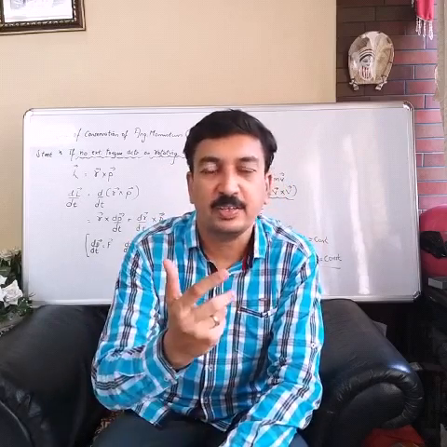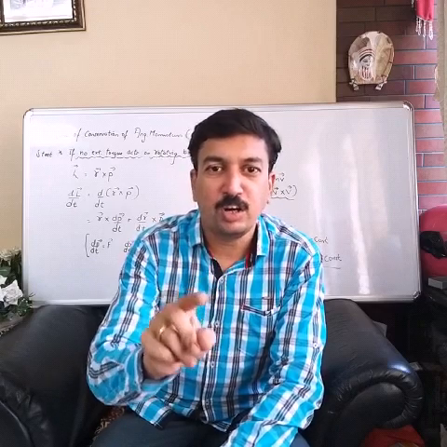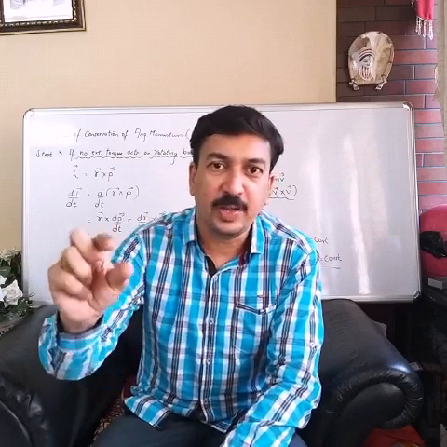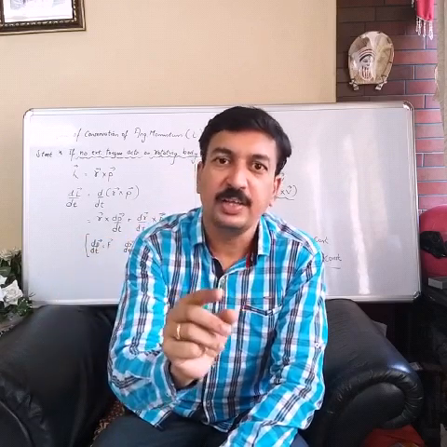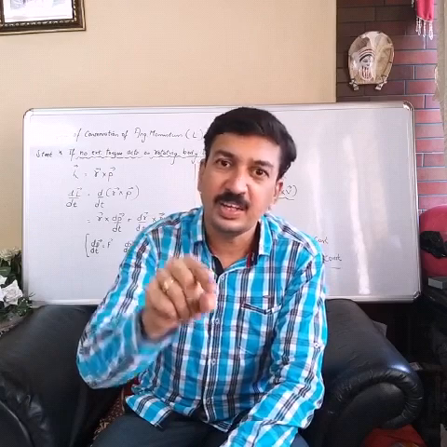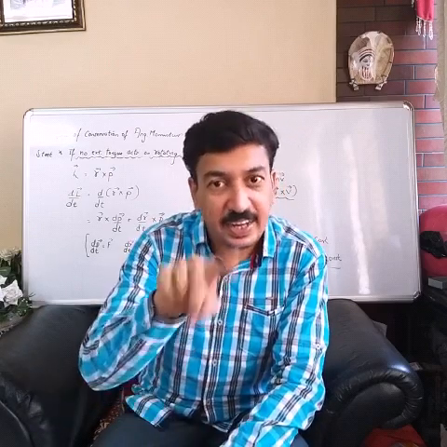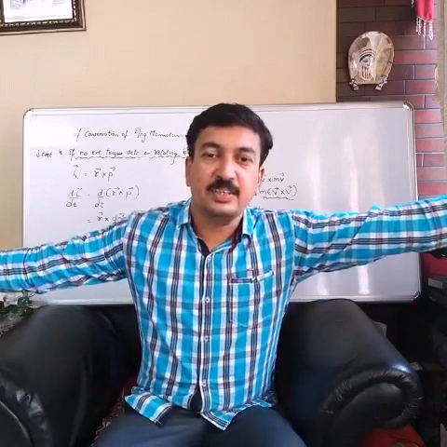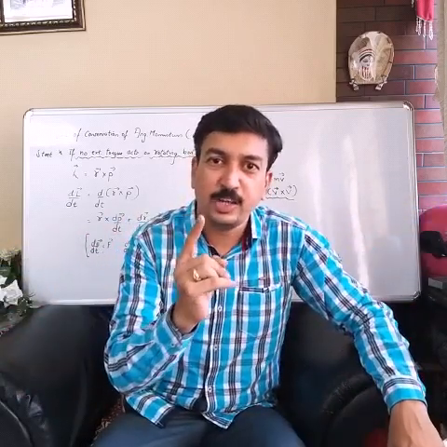Now ask me why. It is according to the law of conservation of angular momentum. L is given by I into omega. L will remain constant. If I increases, omega will decrease, and if I decreases, omega will increase. So when they stretch their hands, their angular velocity decreases.